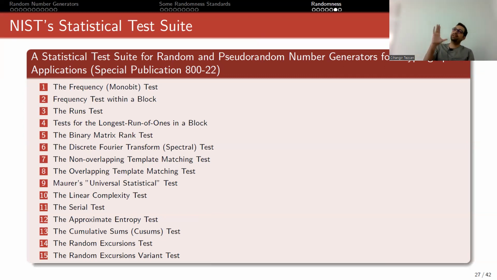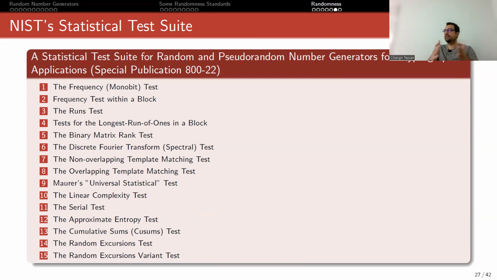Again, passing this test doesn't mean that your random number generator is secure or produces random numbers, because remember my examples. Take AES, choose a secret key, run it in the counter mode. The outputs you will get will pass all of these tests. Okay. So passing this test doesn't mean that your random number generator doesn't have a backdoor.